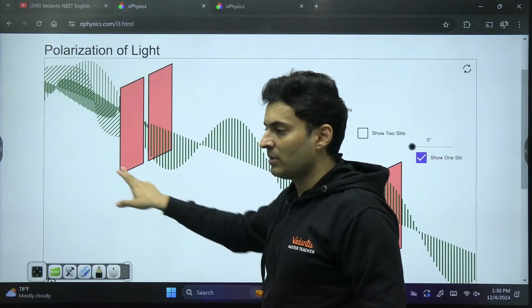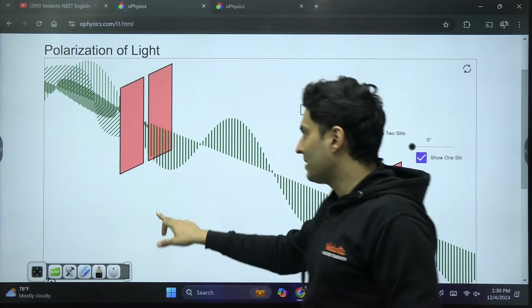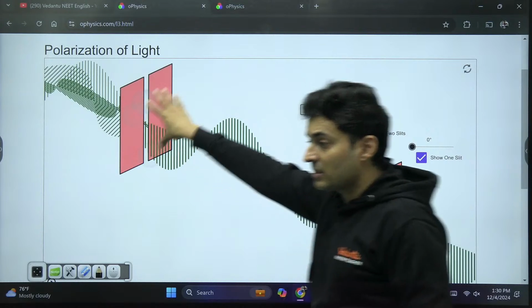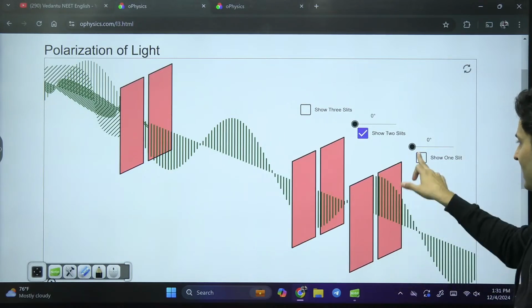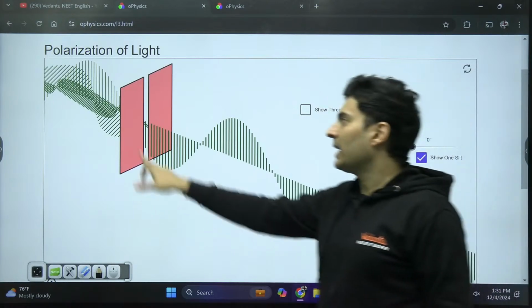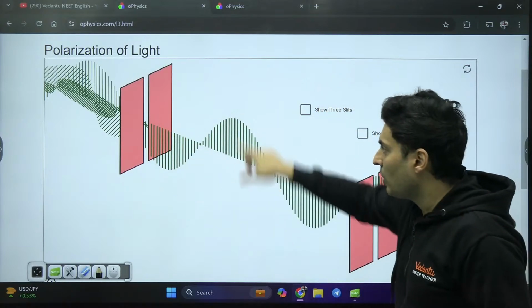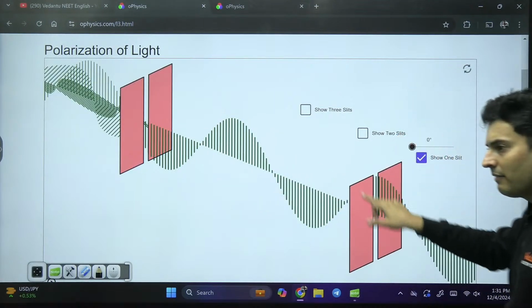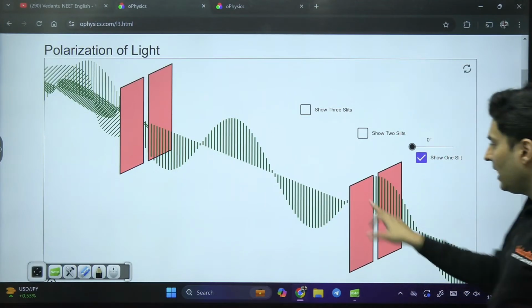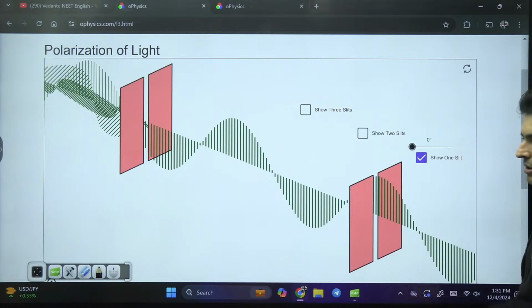Got it? When it passes through something called a polarizer, this is the pass axis. Imagine somebody places one more identical Polaroid in front of it. Coincidentally, the pass axis exactly aligns with this. So there is no problem at all because the vibrations are already in the same direction as the pass axis. The entire wave will pass through without any problem because the pass axis will allow those vibrations to travel.